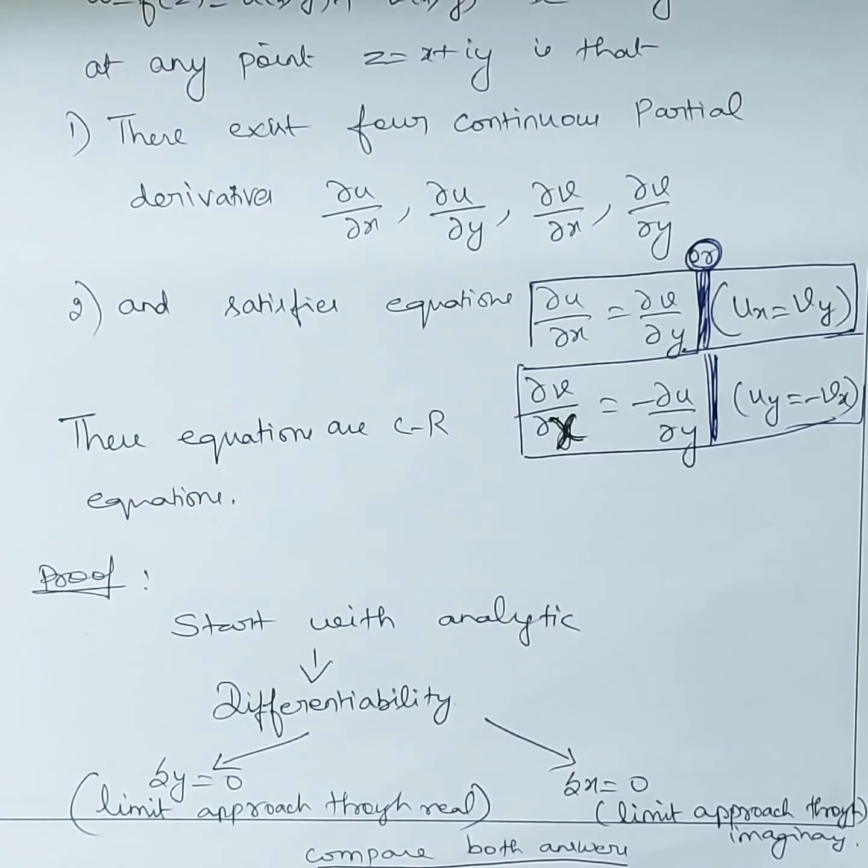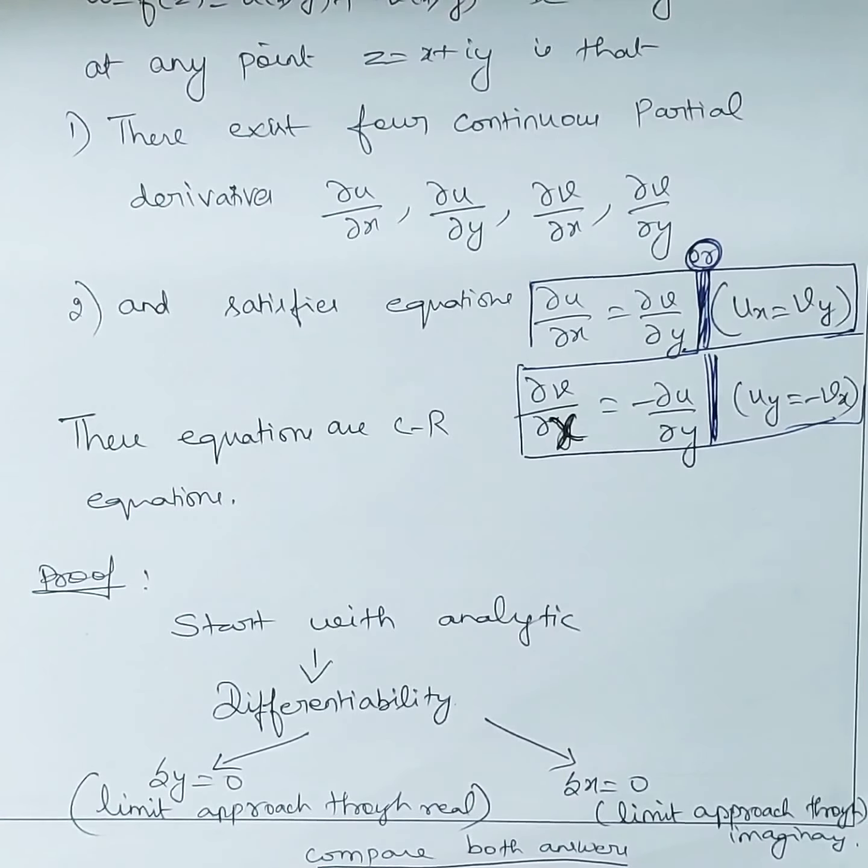Now let's prove the theorem. Let f of z be analytic at a point z is equal to x plus iy. This is given. So if it is analytic, it is differentiable, right? Hence by definition f dash of z exists and it is unique. And this definition we have seen already in the concept of differentiability. So limit delta z tends to 0, f of z plus delta z minus f of z by delta z.